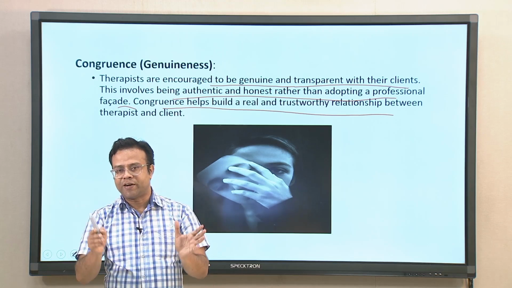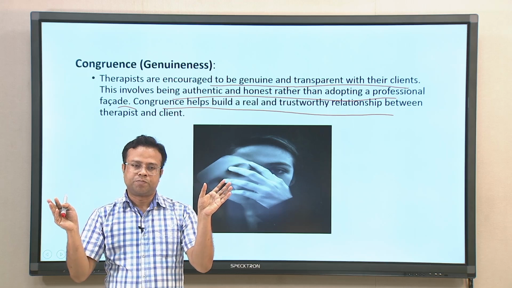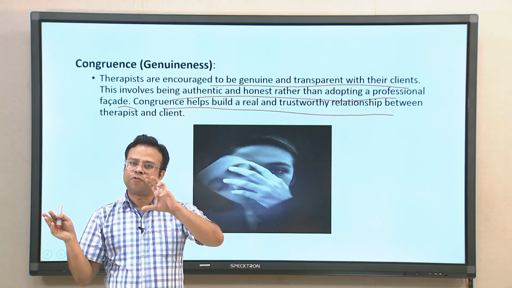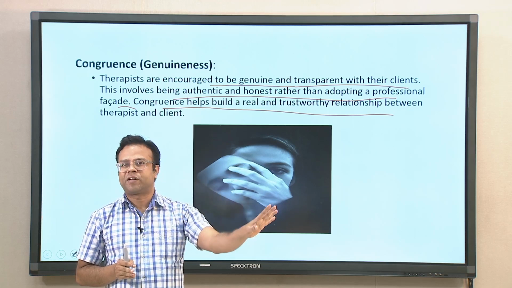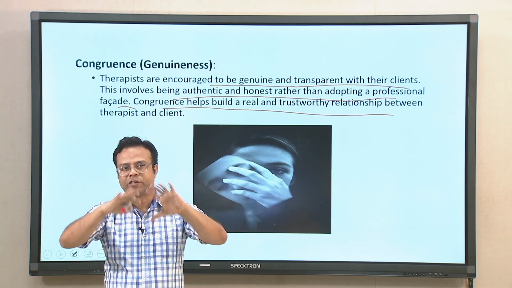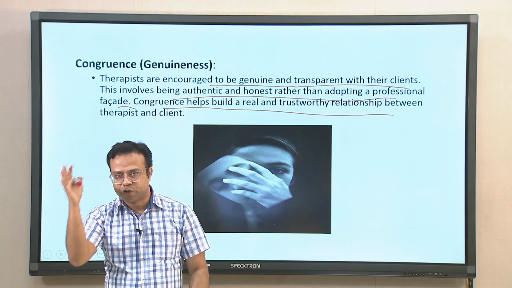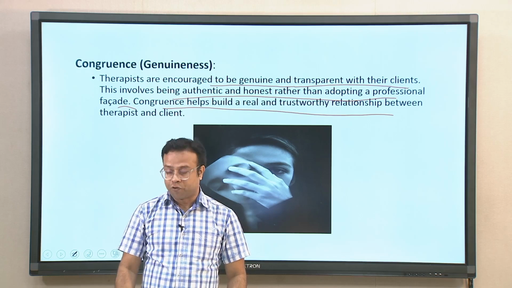If you see all these qualities, they have become the hallmark for almost all therapies. A lot of therapies may follow, let us say, psychoanalysis or cognitive therapy and so on, but these became the hallmark for almost all therapy sessions for all the schools of thought. These were found to be very important for successful therapies.